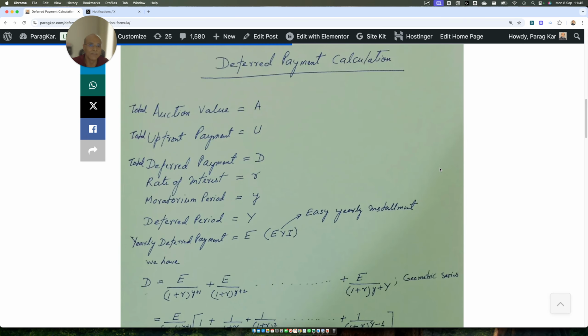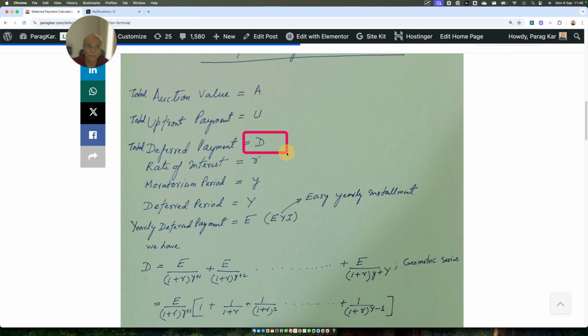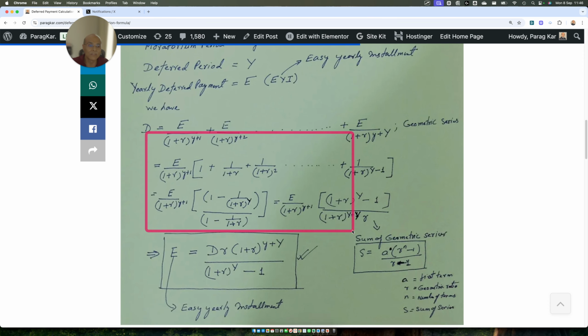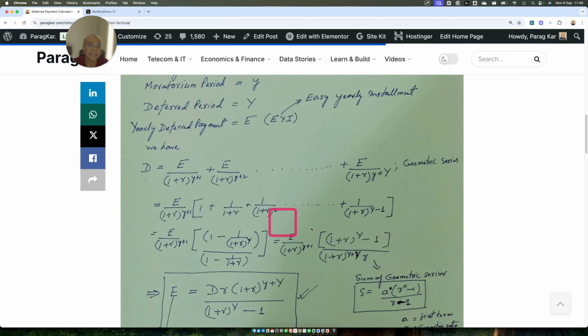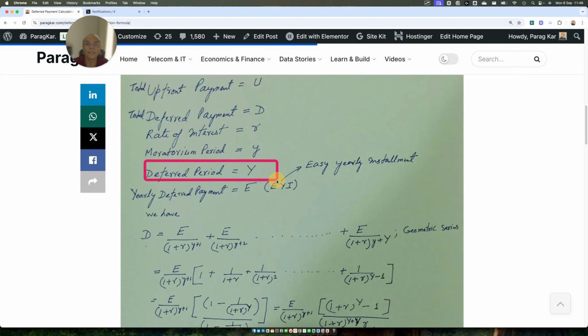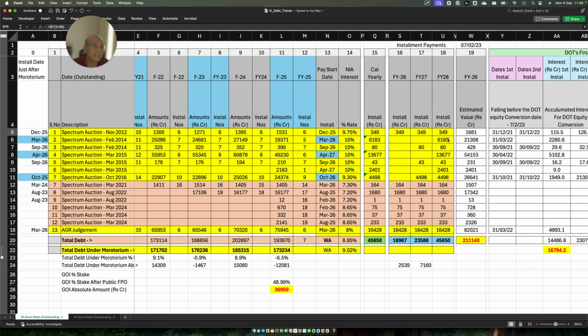In this article, if you go here, you'll see the deferred payment calculation. Here, D is the debt, rate of interest is R, and moratorium period is Y, because now 2 years can be considered as the moratorium period. I have calculated and shown how the yearly installment can be calculated, where you have to add this Y, the deferred period, to get the yearly installment. So this value is now going to change because of the deferred period.